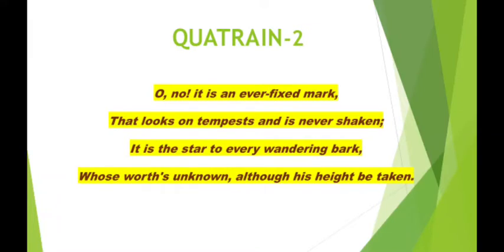Now we are moving on to the second stanza, and the second stanza goes like this. Oh no, it is an ever fixed mark that looks on tempests and is never shaken. It is the star to every wandering bark, whose worth's unknown, although his height be taken. So here, what does he say? Oh no, it is an ever fixed mark. He says that love is an ever fixed mark.